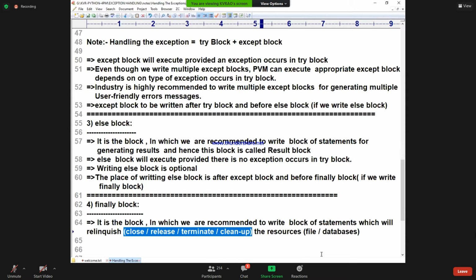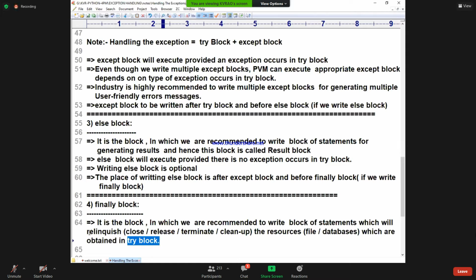These are the alternative terminologies for relinquish. The resources which are obtained in try block. Where are you obtaining the resources? Try block. Where are you relinquishing the resources? Finally block. I hope that I am clear.